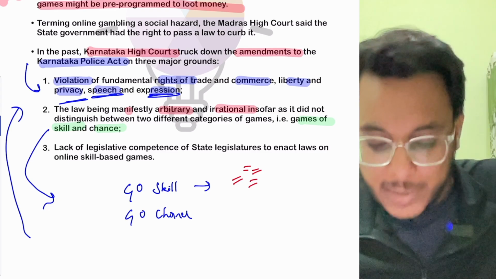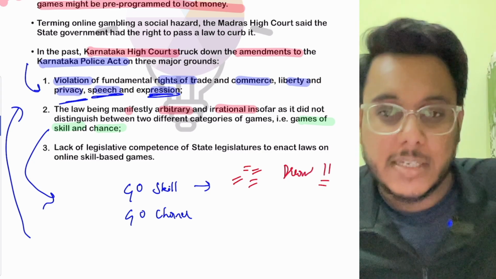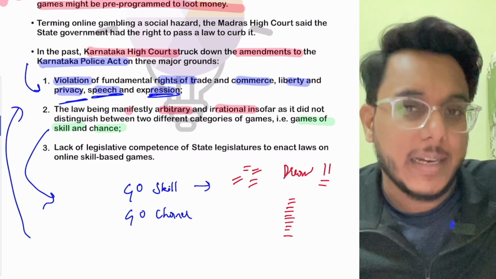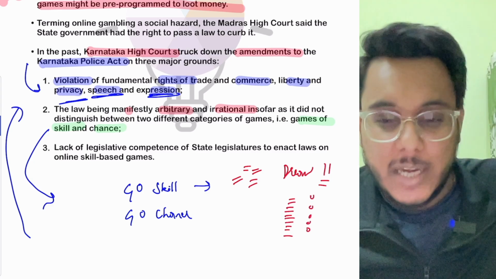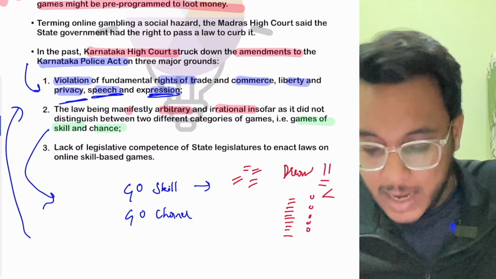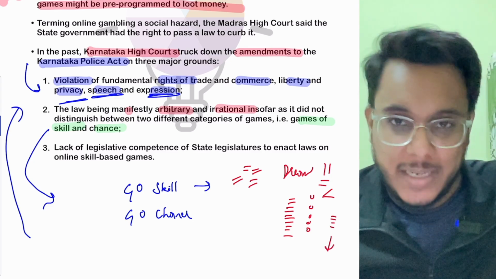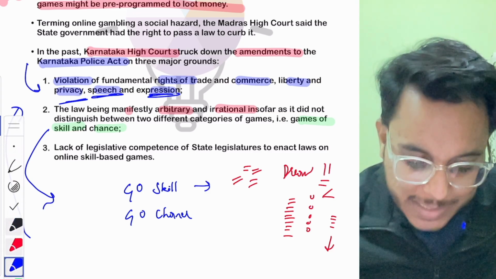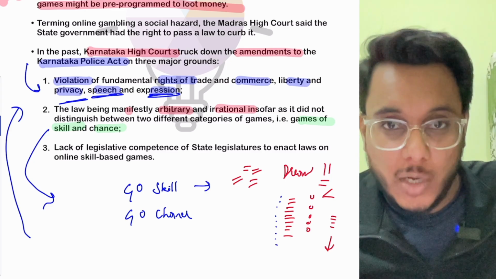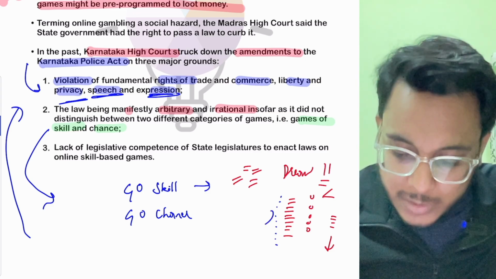For example, there are applications like Dream 11. There you can make your own cricket team. You will choose the players. Then, on the basis of how these players perform in real life, you will score some points, and on the basis of the points, you will win some money. Here, when you are choosing the players, you are using your skill and your knowledge. So there is an element of smartness involved. These are the games of skill.